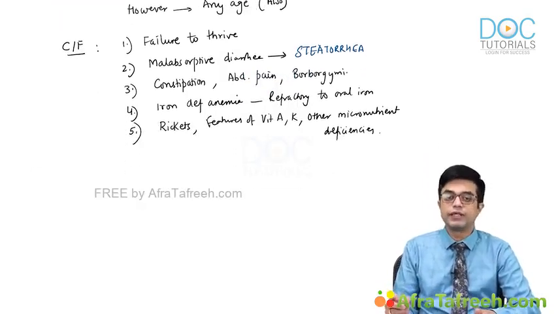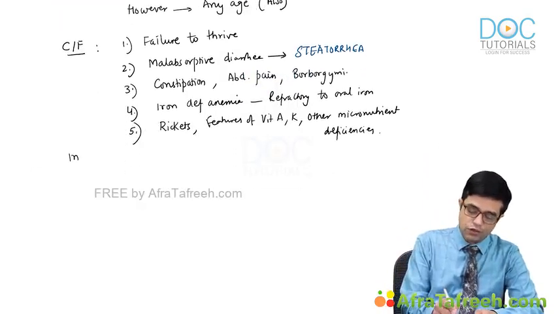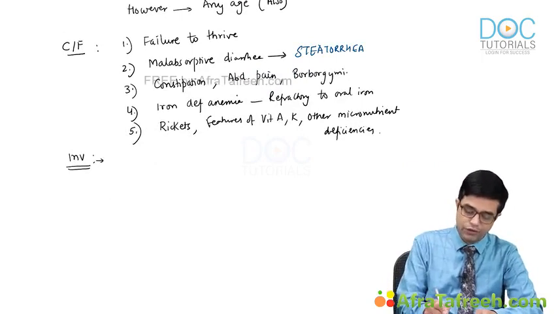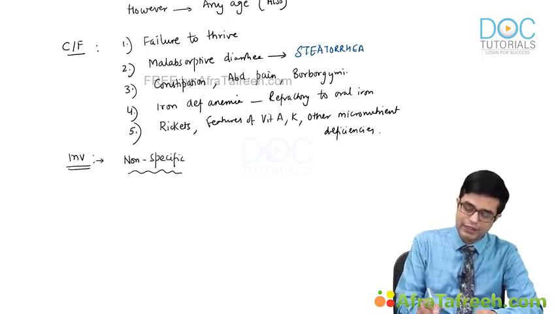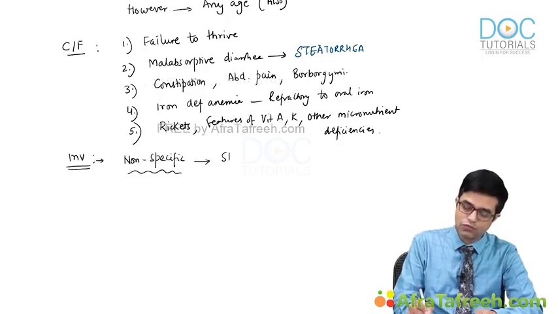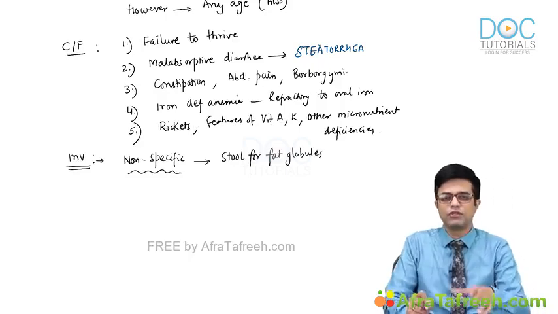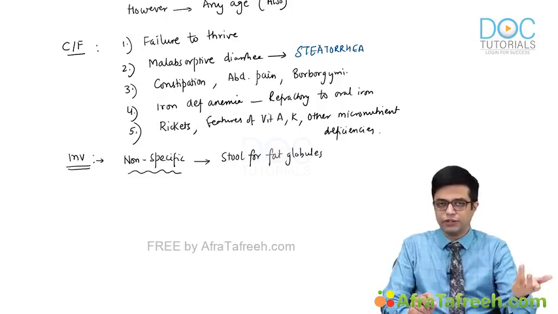Now moving towards investigations. What are the options we have? First of all, we have a non-specific test which is now outdated, but some of the pediatricians still advise it. The non-specific test is called stool for fat globules. For all practical purposes, we don't do it because we have better tests available, and stool for fat globule simply tells you there is steatorrhea, right?